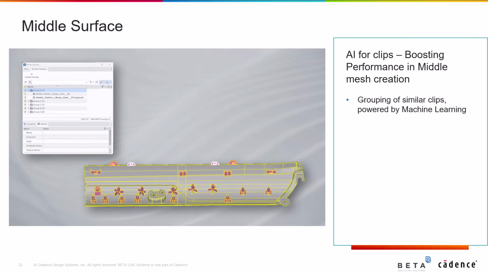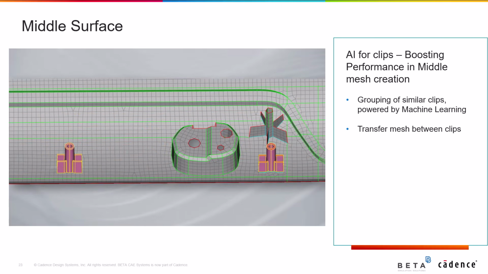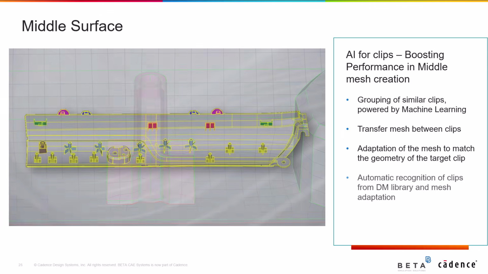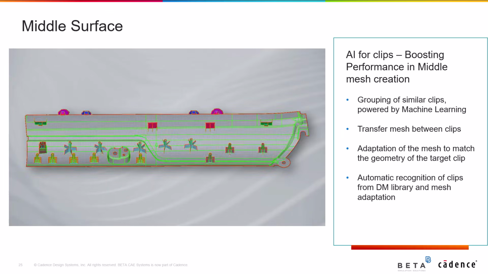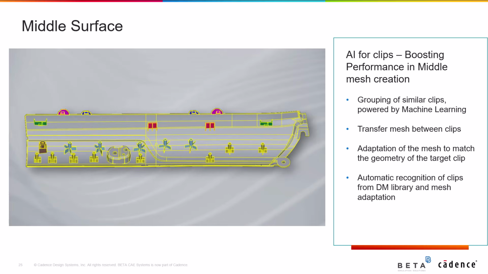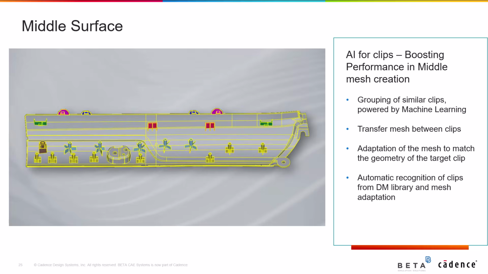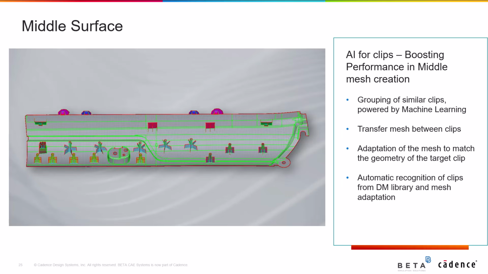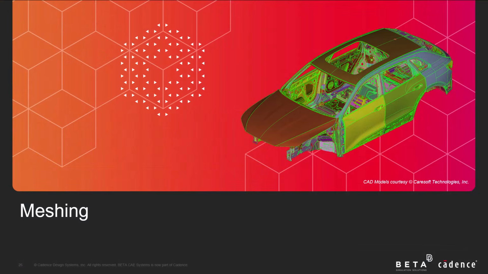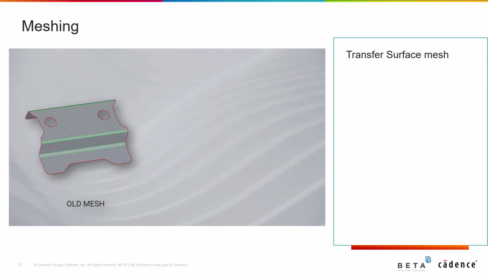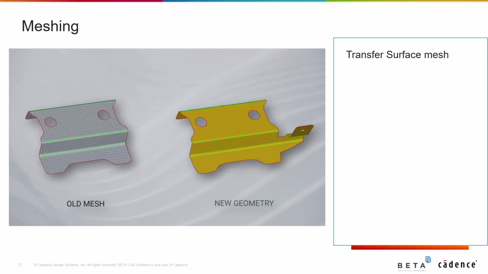Moreover, grouping of similar clips, mesh transfer between clips, adaptation of the mesh to match the geometry of the target clip, and automatic recognition of clips from the DM library, along with mesh adaptation, are now powered by machine learning algorithms, boosting this way the performance in middle mesh creation.